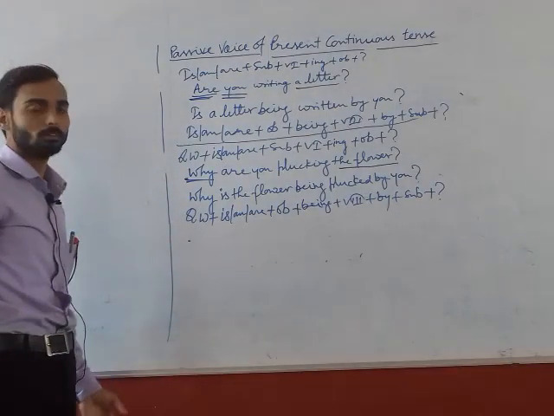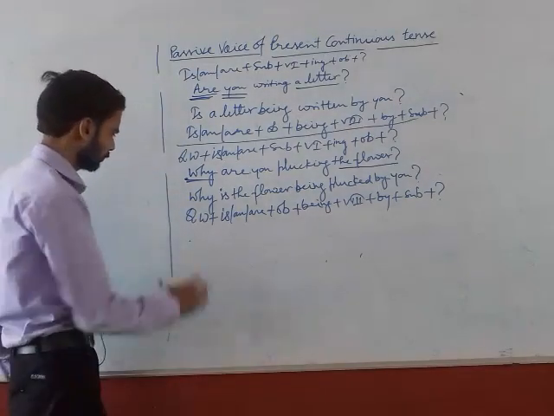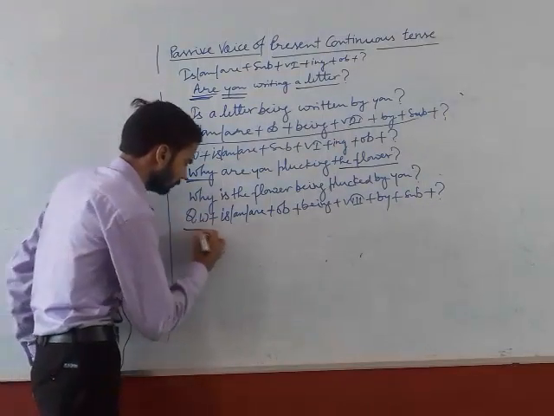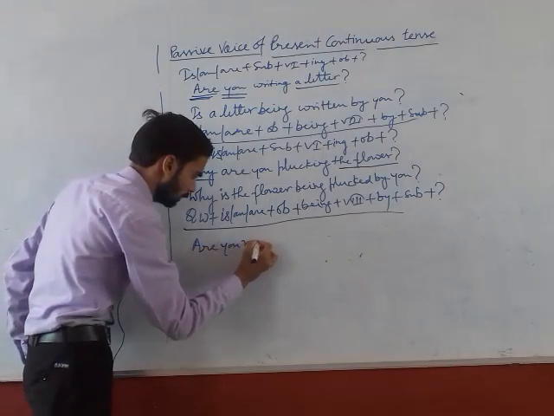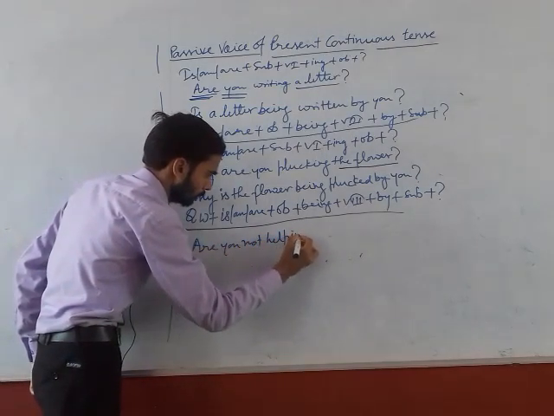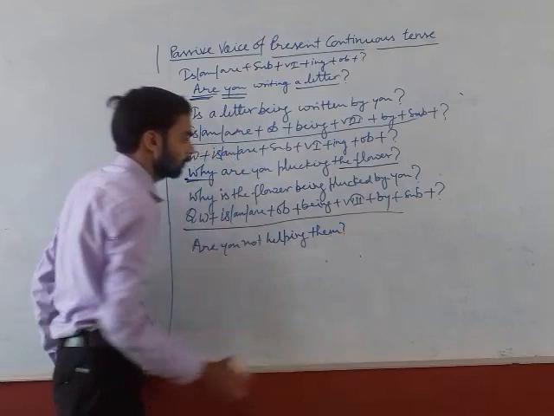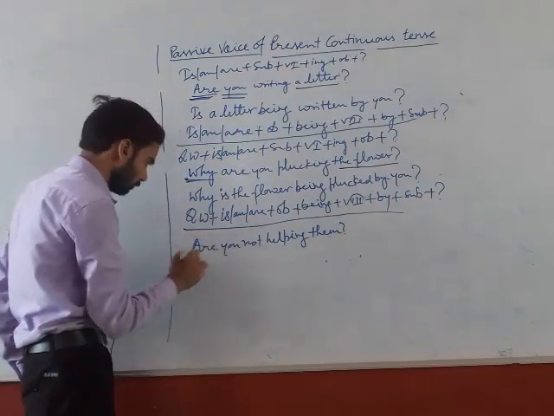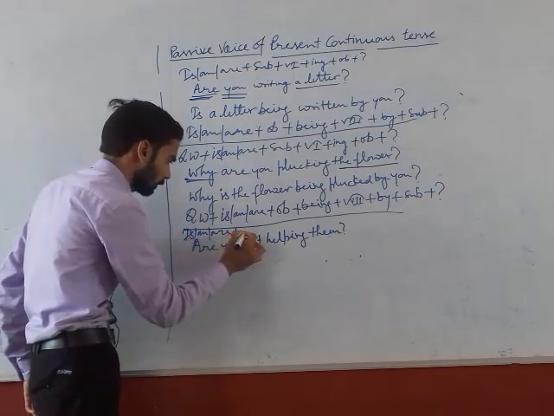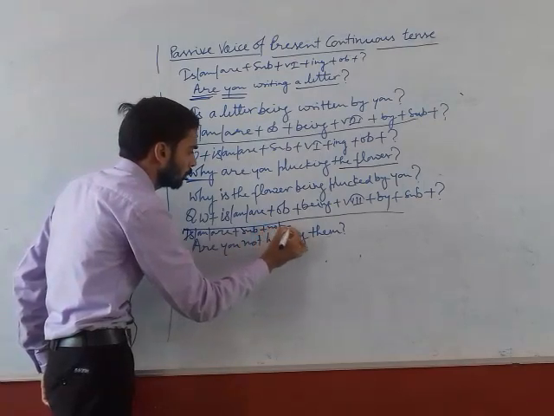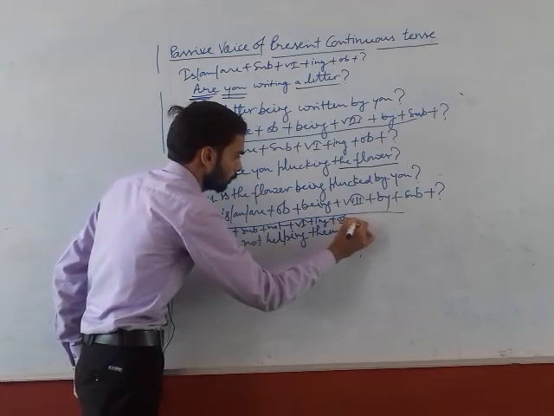If we have to change an interrogative and negative sentence, then what? We have to do the same thing. For example, are you not helping them? Look here. Is, am, are plus subject plus not plus first form of the verb plus ing plus object plus question mark.